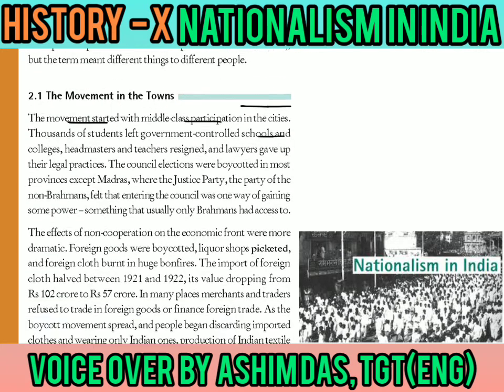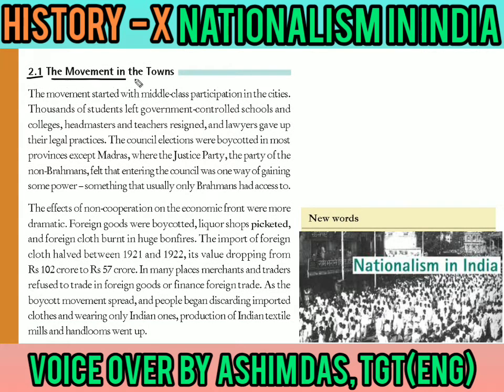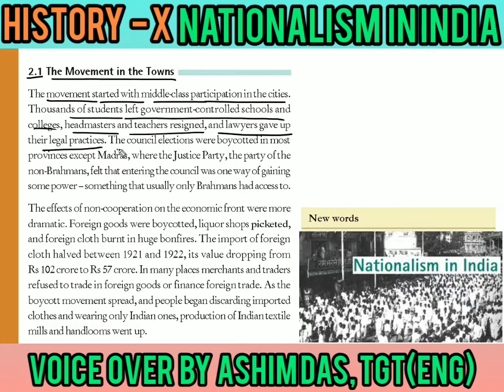So let's see the movement in the towns. Let's see how did the people in the towns and cities react to the movement. Did they participate or not? So the movement started with the middle class participation in the cities. Thousands of students left the government controlled schools and colleges, headmasters and teachers resigned, and lawyers gave up their legal practices. The council elections were boycotted in most provinces or states.